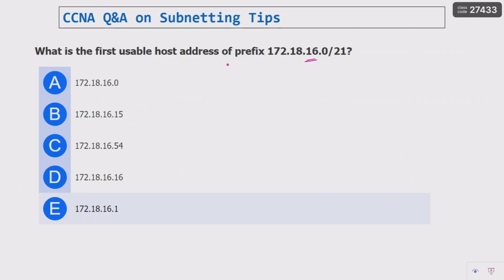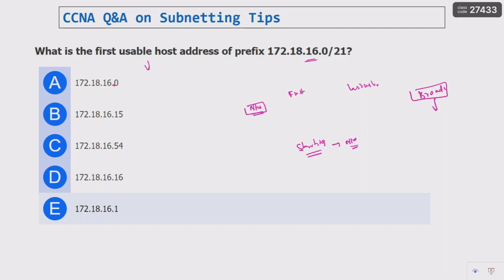So if you understand here, first usable IP address means we have something called the network address, then the final address we have something called the broadcast address. In between the network address and the broadcast address only, we will have the first usable IP address as well as the last usable IP address. Remember that the starting IP address is what we call the network address. The last IP address we call the broadcast address, right?